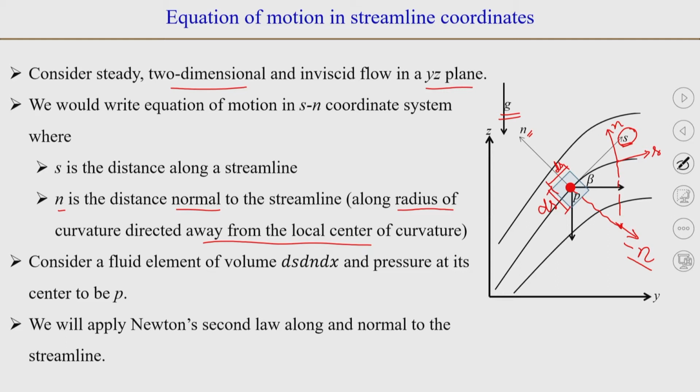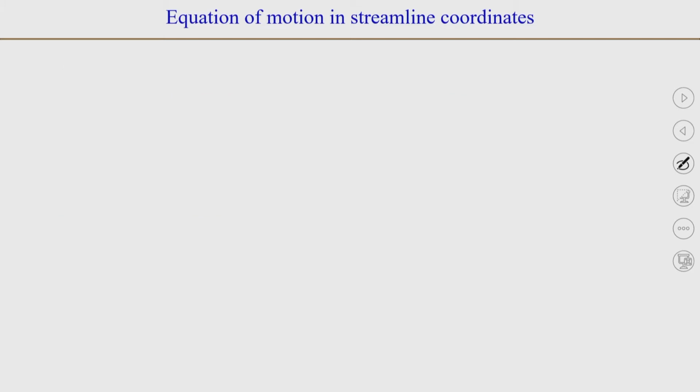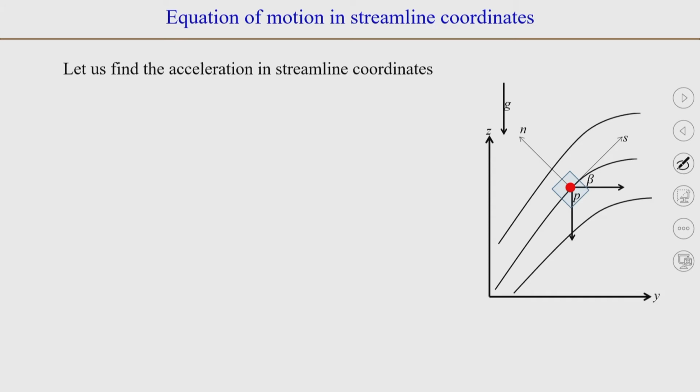As we have done to derive the equation of motion, we apply Newton's second law, of course, with the consideration that we are solving in the Eulerian framework, not in the Lagrangian framework.